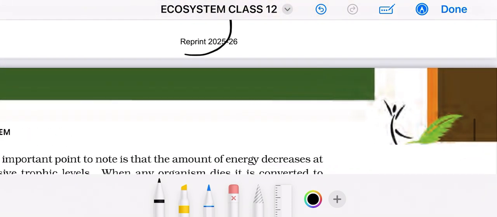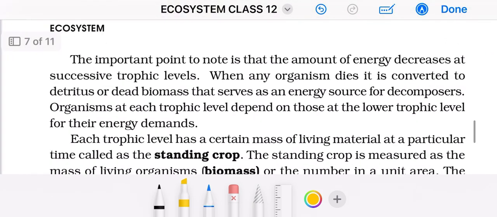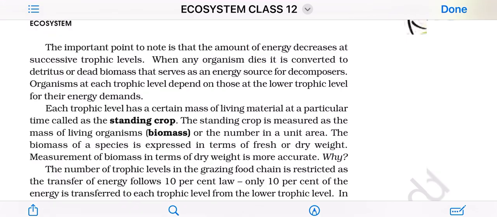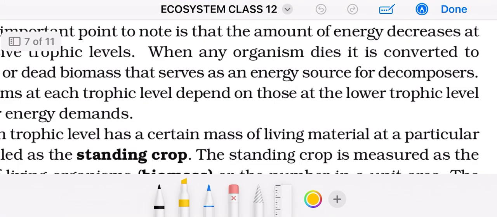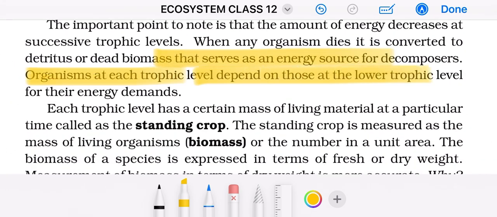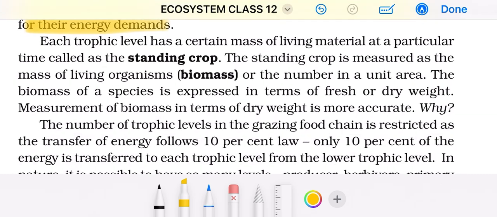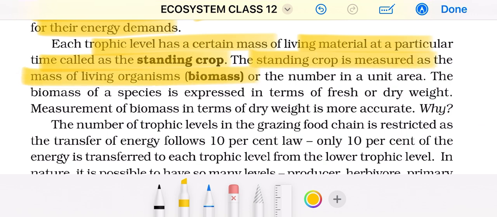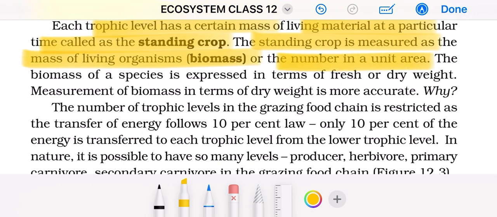Now moving ahead, the important point to note is that the amount of energy decreases at the successive trophic levels. When any organism dies, it is converted to detritus or dead mass. It serves as an energy source for decomposers. Organisms at each trophic level depend on those at the lower trophic level for their energy demand. Each trophic level has a certain mass of living material at a particular time, that is the standing crop. The standing crop is measured as the mass of living organisms, biomass, or the number in a unit area. The biomass of a species is expressed in terms of fresh weight or dry weight. Measurement in dry weight is more accurate.